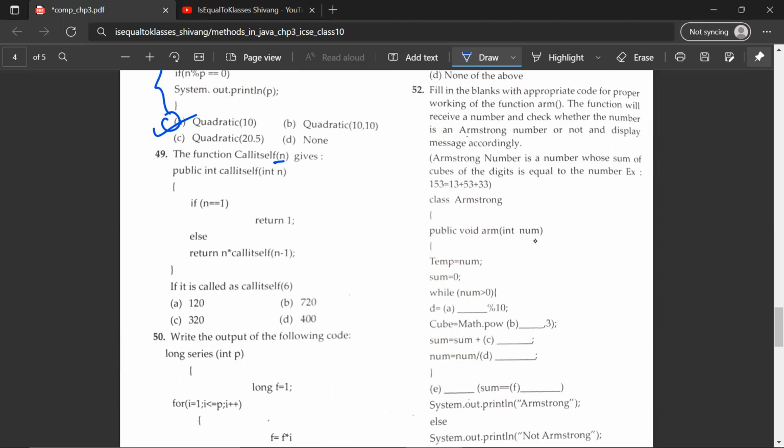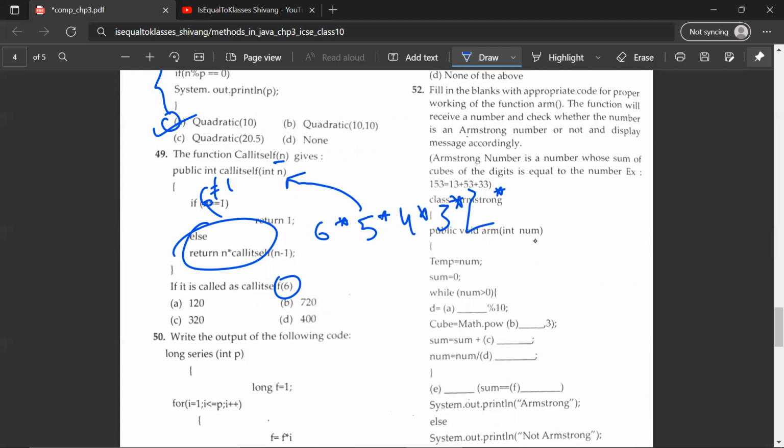If it is called as call itself 6, so the 6 is passed to the parameter. 6 is not equal to 1, so else return 6 into call itself n minus 1. So that would be 5. Again, the value of 5 would be passed to this method. So this would keep on going, 6 into 5 into 4 into 3 into 2 into 1.